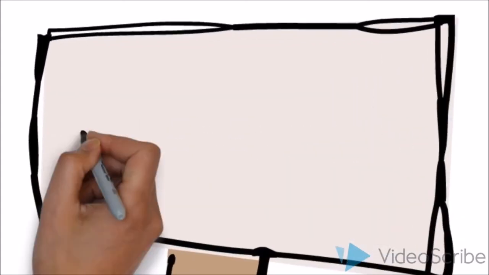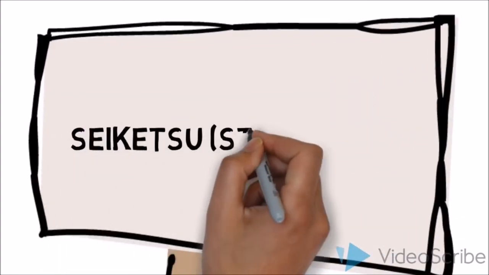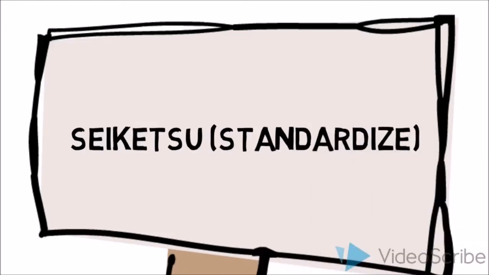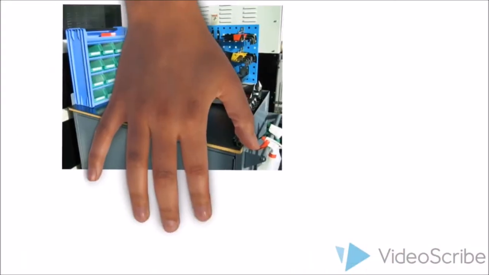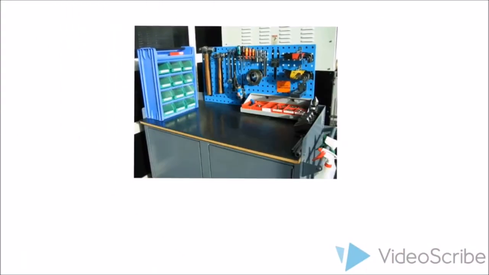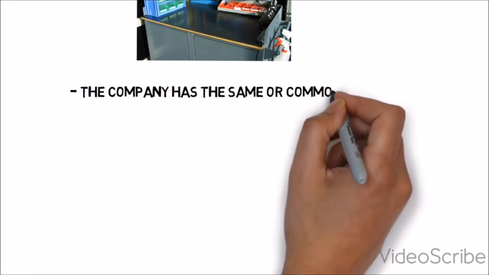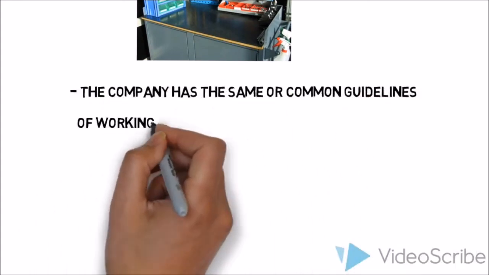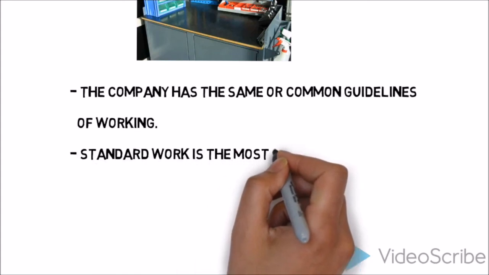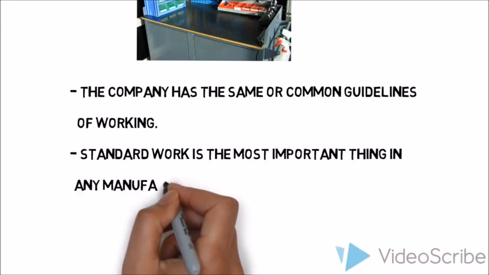The next principle is called Seiketsu in the Japanese language, which refers to standardize. This principle is to ensure that the company has the same or common guidelines of how to do the work. Basically, standard work is the most important principle in any manufacturing.